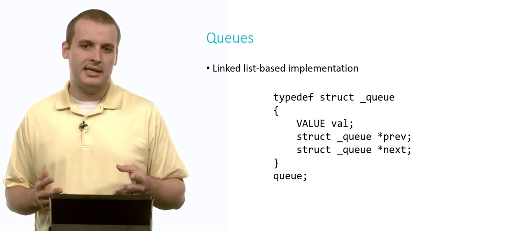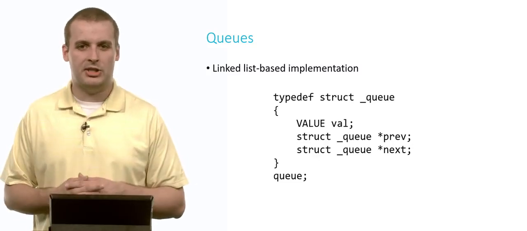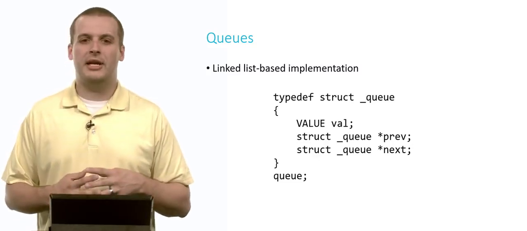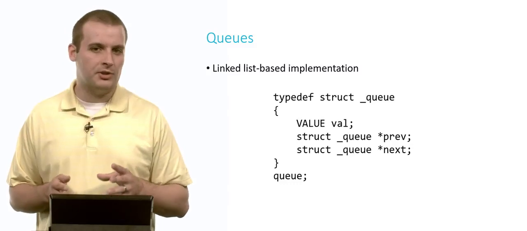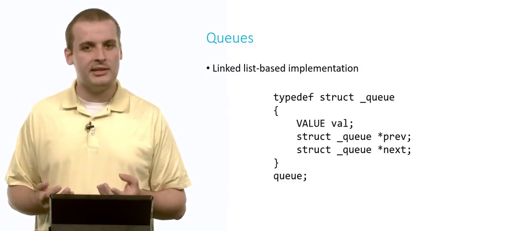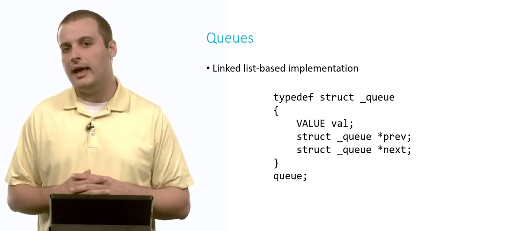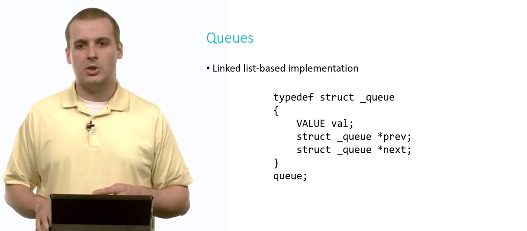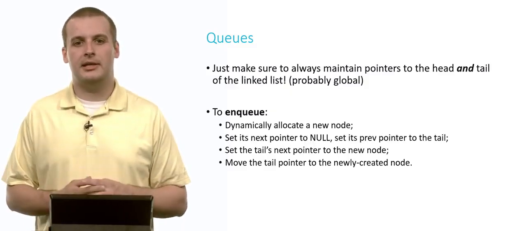And now, as an aside, it is actually possible to implement a queue as a singly linked list, but I think in terms of visualization, it might help to view this as a doubly linked list, but it is definitely possible to do this as a singly linked list. So let's have a look at what this might look like.